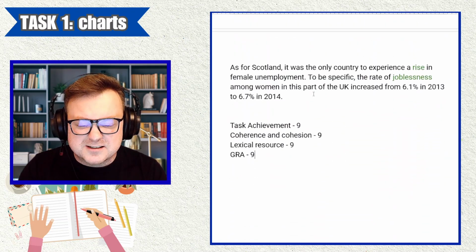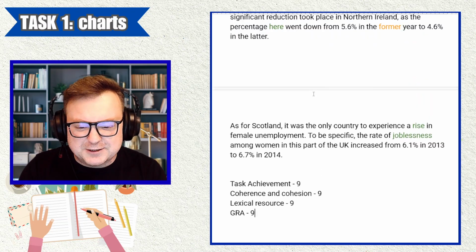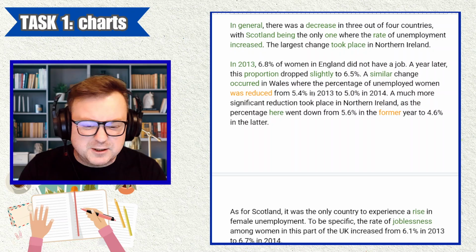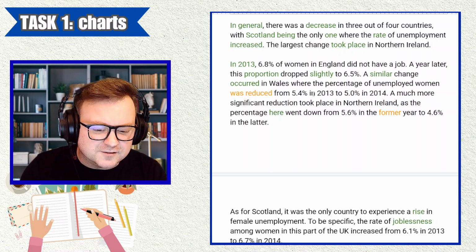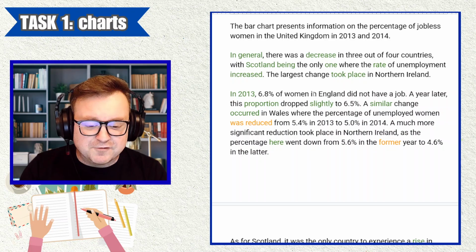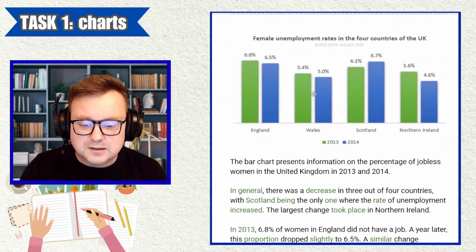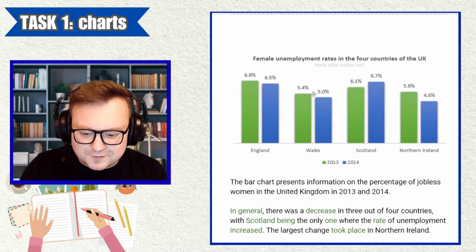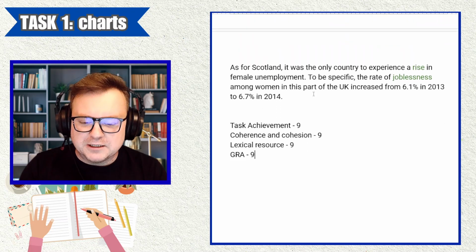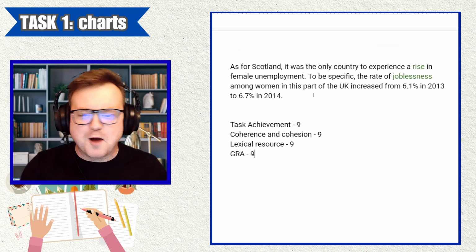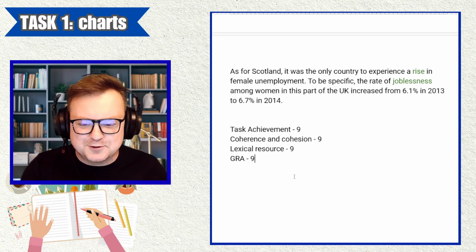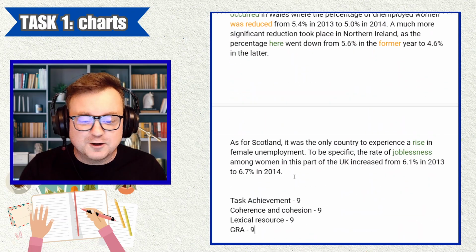Are there some examiners that wouldn't give it a 9? Sure, maybe some examiners might give it 8, 8.5. But it's definitely up there. C1, C2, it does everything that it's supposed to do. It's task 1. We don't need anything flashy for task 1. For me, fully achieved, band 9. Amazing, well done. Things to improve? Nothing. Great job, wonderful.